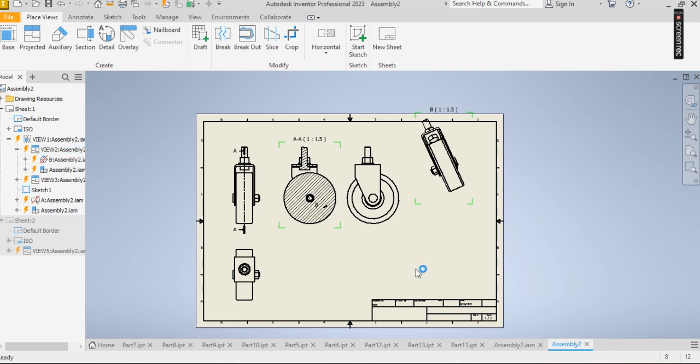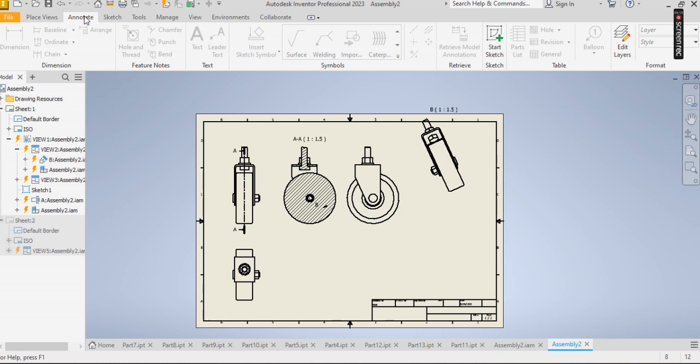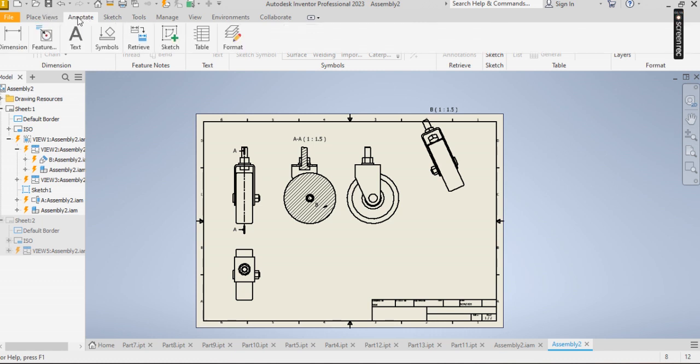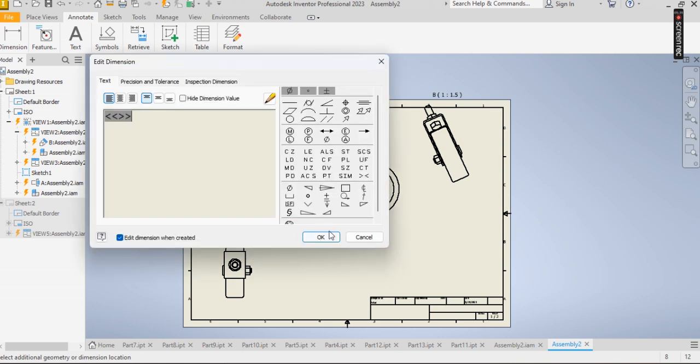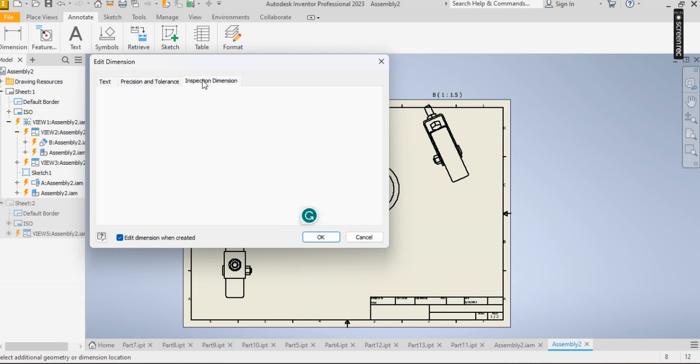So this is basically how to do orthographic, isometric, and the sectional, orthographic, and the auxiliary view. So sometimes dimensions are needed if it is for manufacturing purposes. So you click on the annotate where you see your dimensions. Click on dimension. Now you can choose to dimension this as the case may be. It's going to bring a lot of dimensioning, tolerances, inspections, and all.